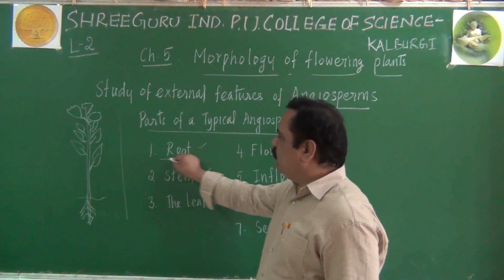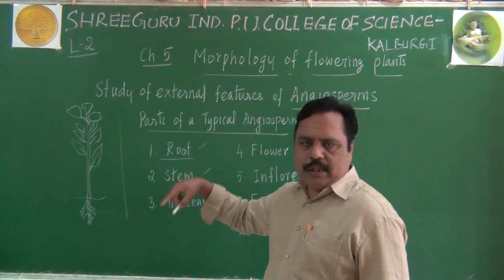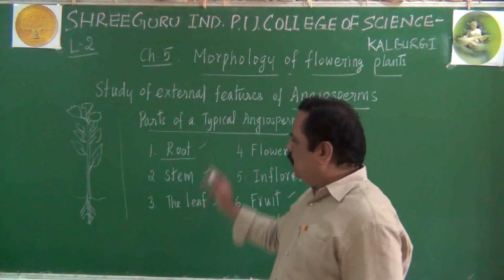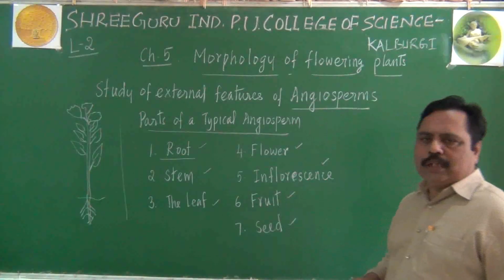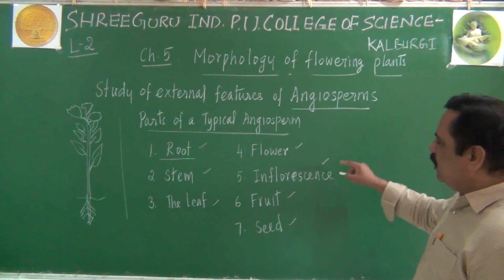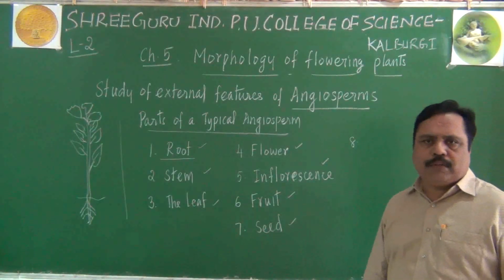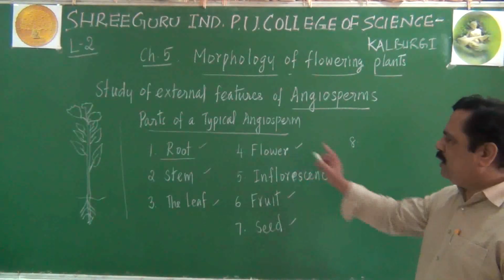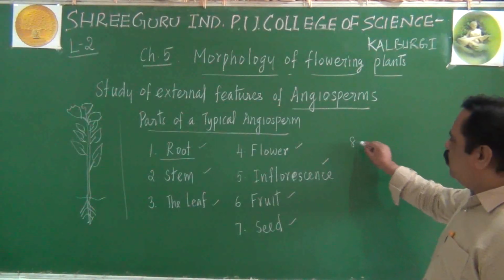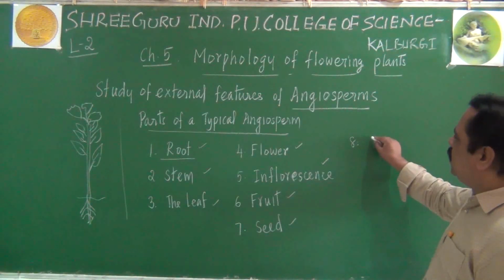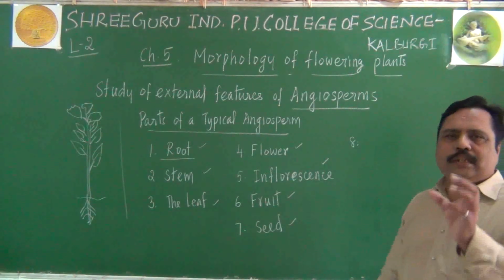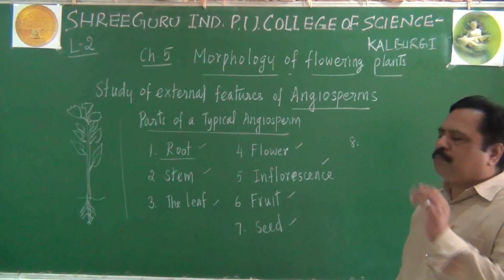About each and everything we are going to deal in this lesson. Not only about the 7 parts, even after studying about them, there is an 8th aspect in this lesson, morphology of flowering plants. What does that mean, sir? You will be studying about different terminologies to describe a family of the plant.